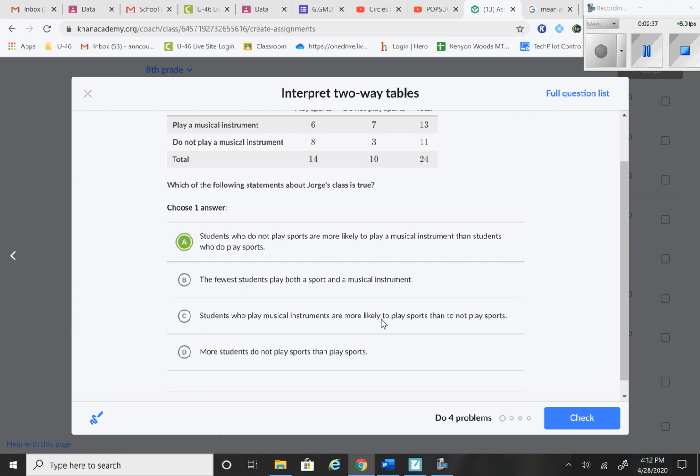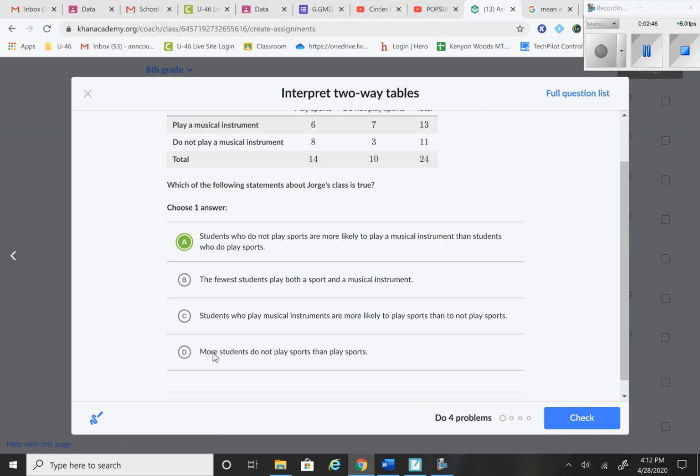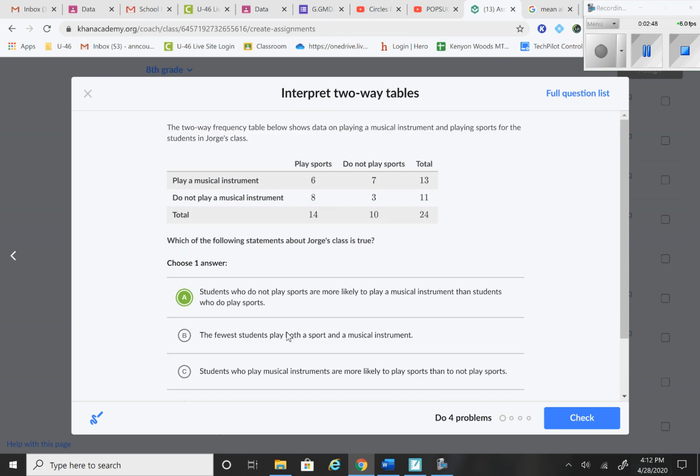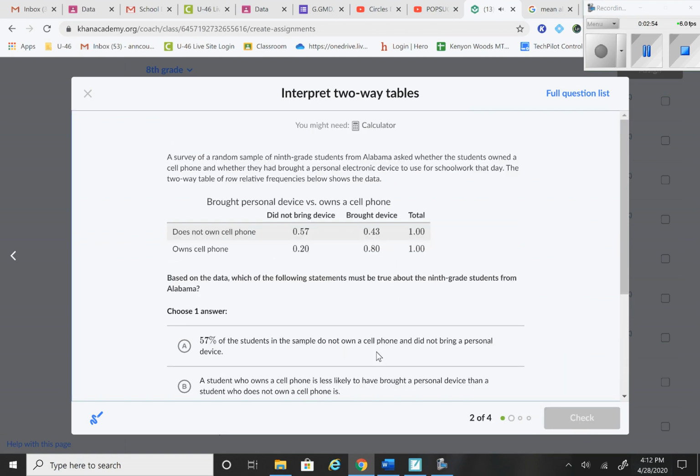And then letter D, more students do not play sports than play sports. 10 and 14. 10 is not bigger than 14. I'm not going to choose that. So I'm going to go with A. I always read all of them. Some of these questions are really challenging and tricky, so make sure you read over all your options. Let me try another one.